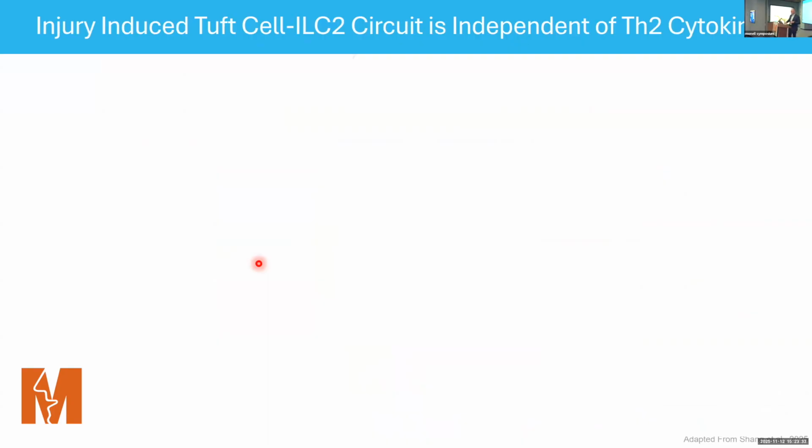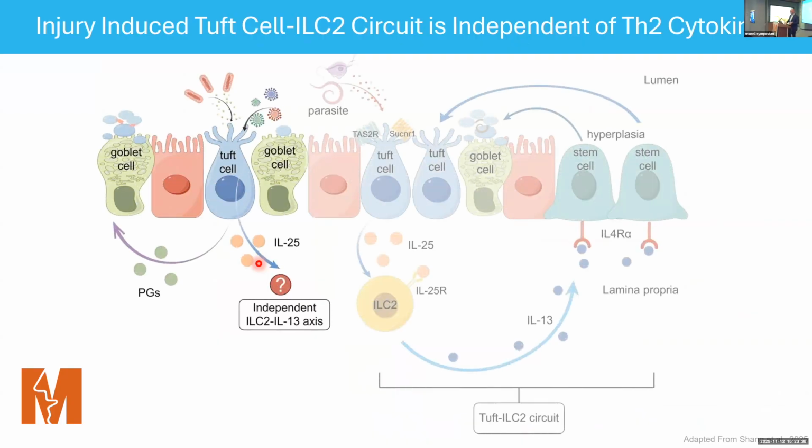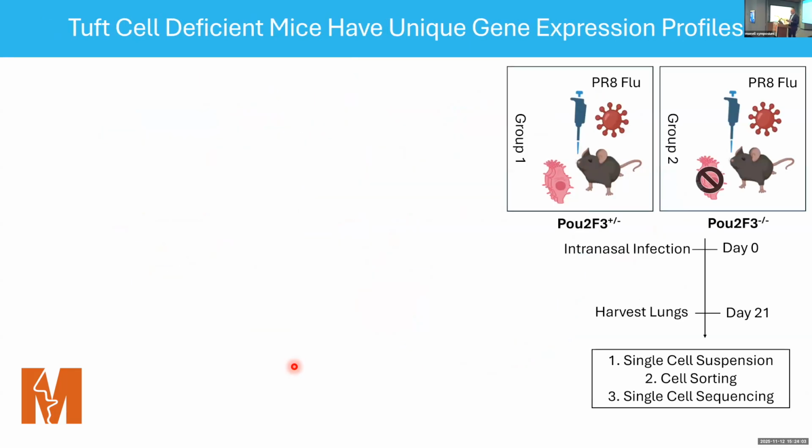So going back to that ILC2 circuit in the gut, what I think our work is showing, contributing to this growing literature, is that Tuft cells operate at an IL-25, IL-13 axis in response to certain viruses. And we believe that's what's happening in the lower airways. So we then turned our attention to an unbiased approach using single-cell sequencing to see what pathways Tuft cells might regulate in addition to an ILC2 circuit. So we infected mice both with and without Tuft cells. We performed cell sorting and binned them as either immune cells or non-immune cells and performed single-cell sequencing.